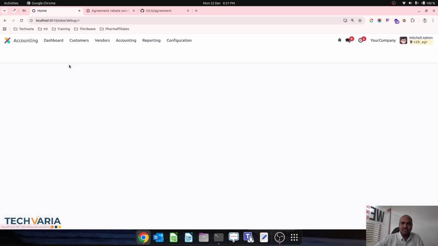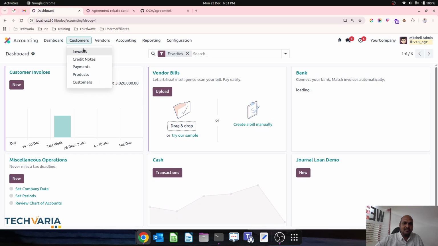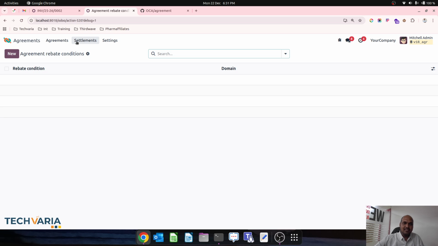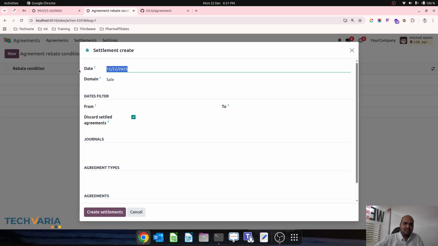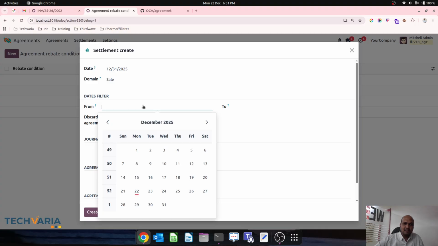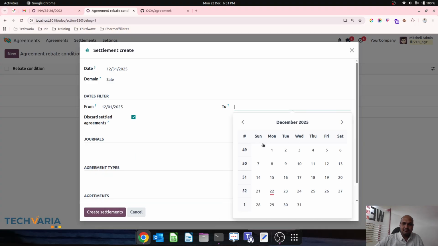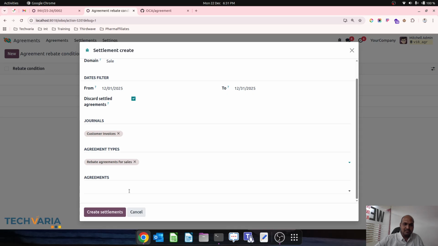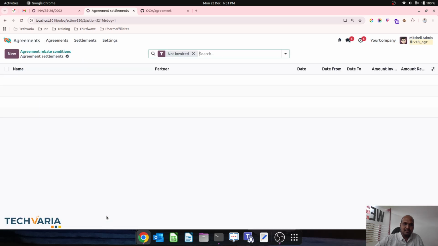So I'm going into accounting and customer invoices, which are here like 22 as a date. So let me just create a settlement again. Sell from 1st December to 31st December, customer invoice, and then this agreement is applicable.